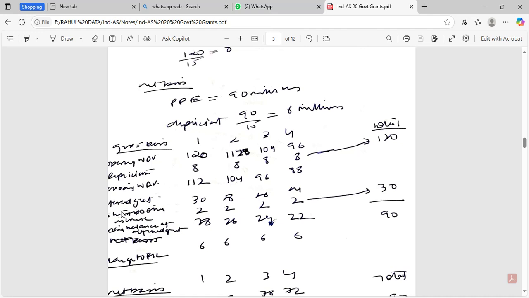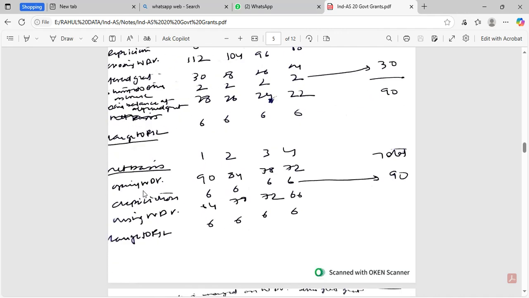Deferred grant to other income would be 30 minus 2, 28. 28 minus 2, 26. 26 minus 2, 24. 24 minus 2, 22, till 30 is utilized in P&L. So net debit to the P&L would be 6. This is gross basis.